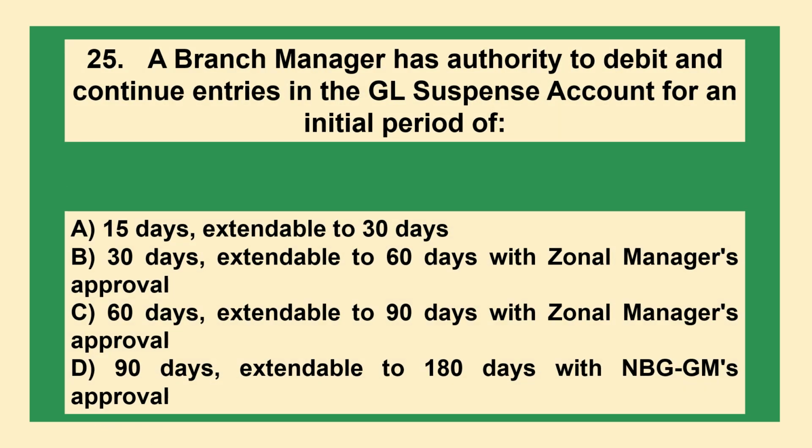A branch manager has authority to debit and continue entries in GL suspense account for an initial period of: option A, 15 days extendable to 30 days, option B, 30 days extendable to 60 days with zonal manager's approval, option C, 60 days extendable to 90 days with zonal manager's approval, option D, 90 days extendable to 180 days with NBG GM's approval.